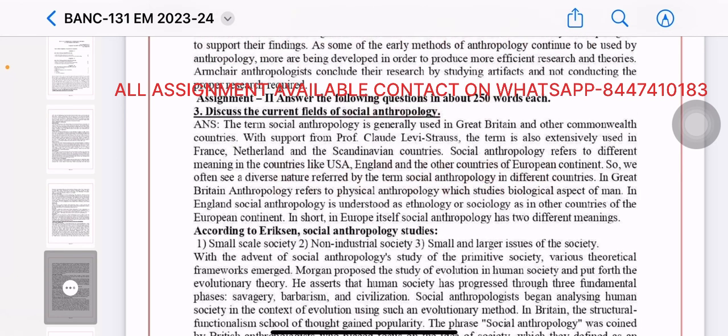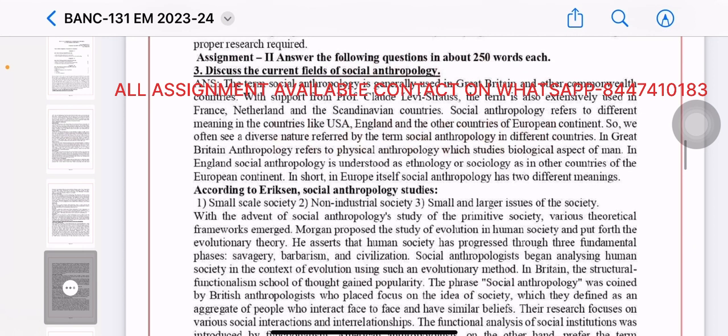Assignment 2. Answer the following question in about 250 words each. Discuss the current fields of social anthropology. The term social anthropology is generally used in Great Britain and other Commonwealth countries, with support from Professor Claude Lévi-Strauss. The term is also extensively used in France, the Netherlands, and the Scandinavian countries. Social anthropology has different meanings in countries like the USA, England, and other countries of the European continent. So we often see a diverse nature referred to by the term social anthropology in different countries.